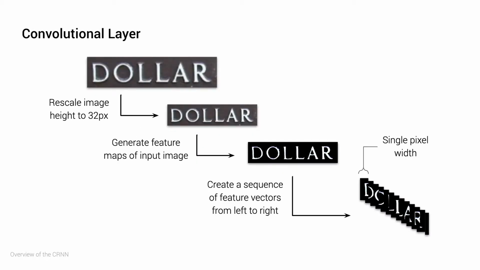Within the convolutional layer, images are first rescaled to the same height of 32 pixels, and then feature maps are generated via the convolutional and max pooling layers, much like in a typical CNN model. Thereafter, a sequence of feature vectors is created from the feature maps by essentially chopping them up into single pixel width columns from left to right, and this sequence of feature vectors would then be passed on to the recurrent layers of the network.